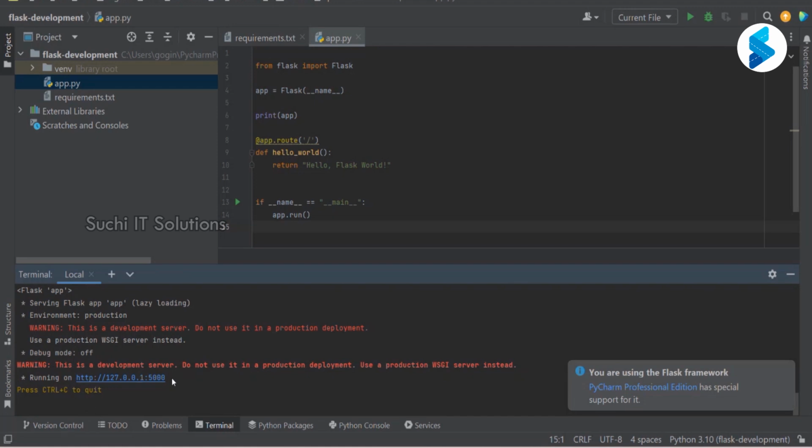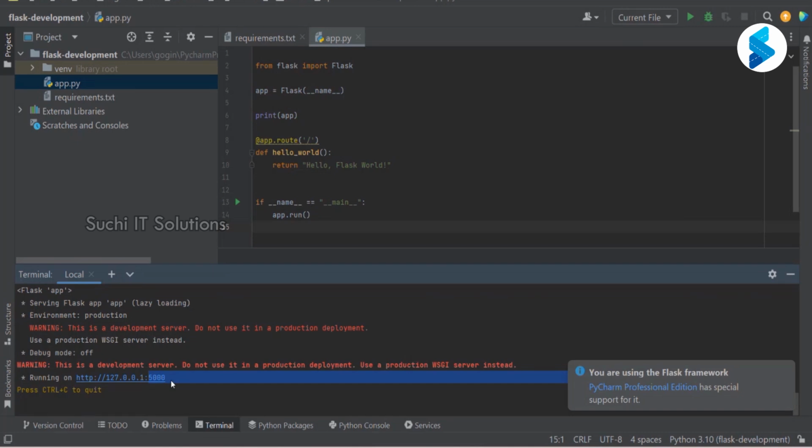Now, where is this running? It is running locally on 127.0.0.1 and Flask's default port is 5000. Just like PostgreSQL has a default port. What is the PostgreSQL port number? 5432, sir. 5432, right?